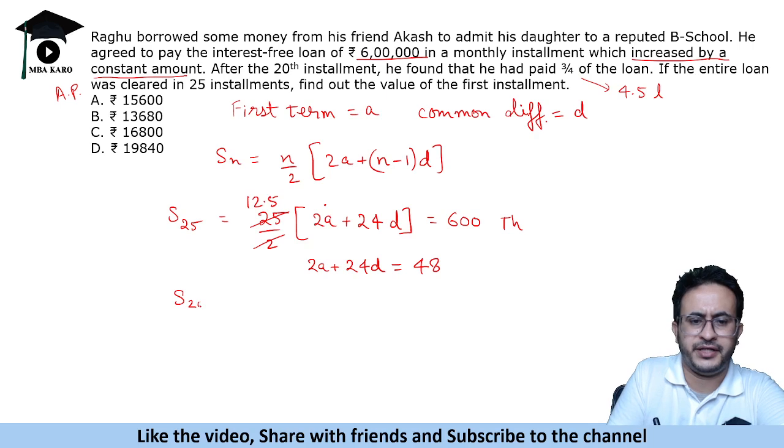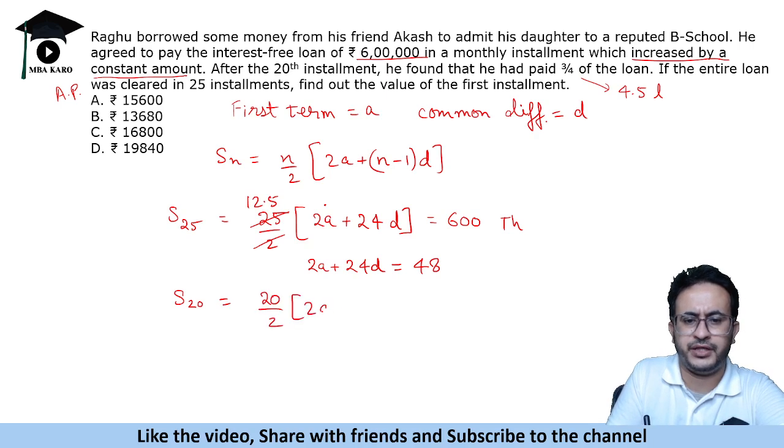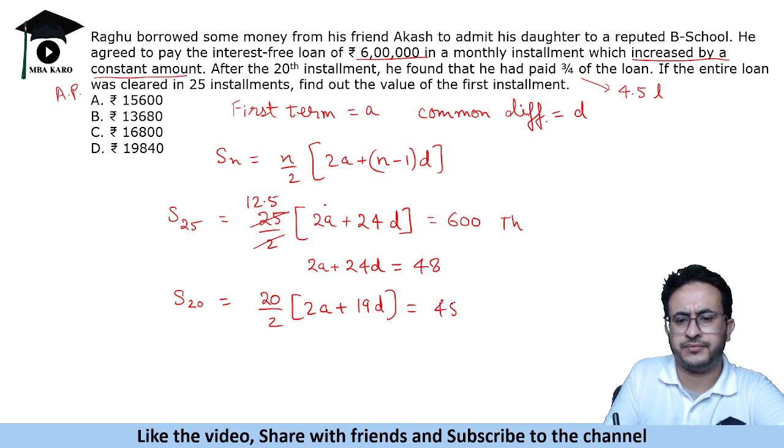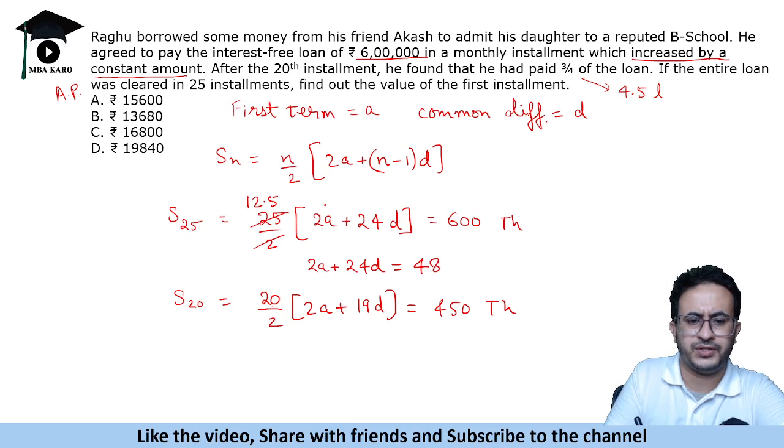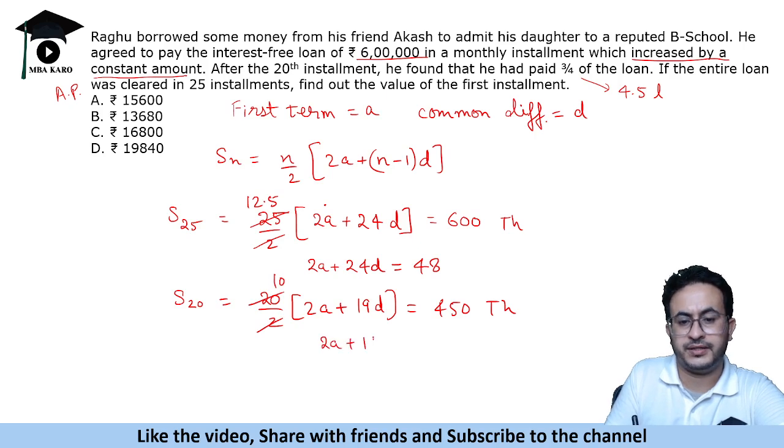Now the sum of 20 terms is 4.5 lakhs. So 20 by 2, 2a plus 19d, is equal to 450,000. So this gives us 2a plus 19d is equal to 45.